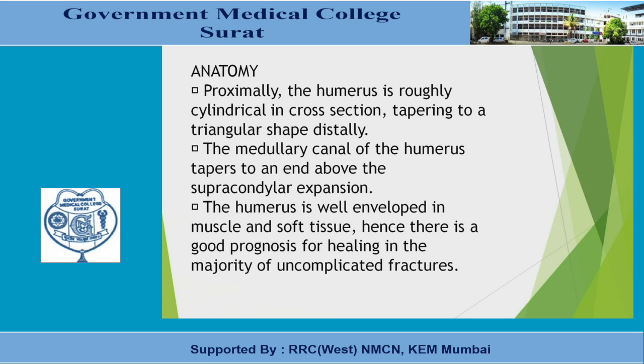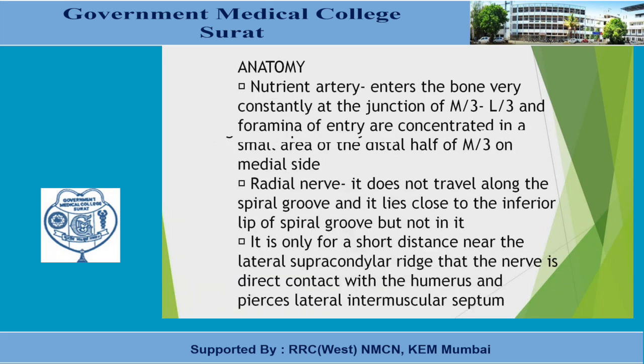The humerus is well enveloped in muscle and soft tissue. Hence, there is a good prognosis for healing in the majority of uncomplicated fractures. It is surrounded by muscles all around, so it has a better vascular supply compared to other bones, and a very good healing potential. The nutrient artery enters the bone very constantly at the junction of the middle one-third and the lower one-third, at the foramina in the distal half of the medial side.